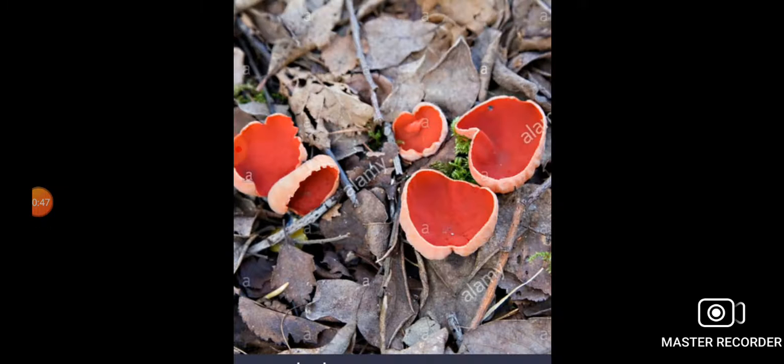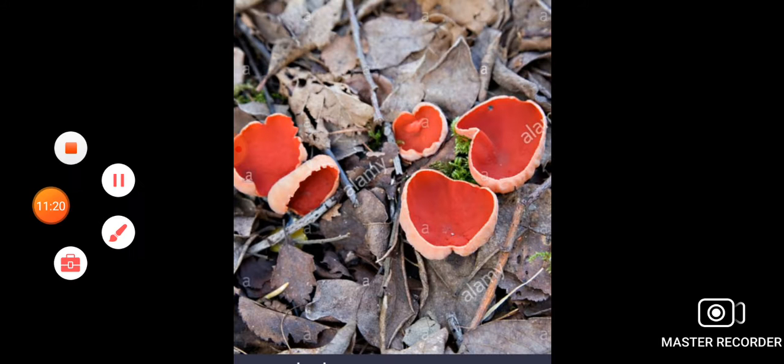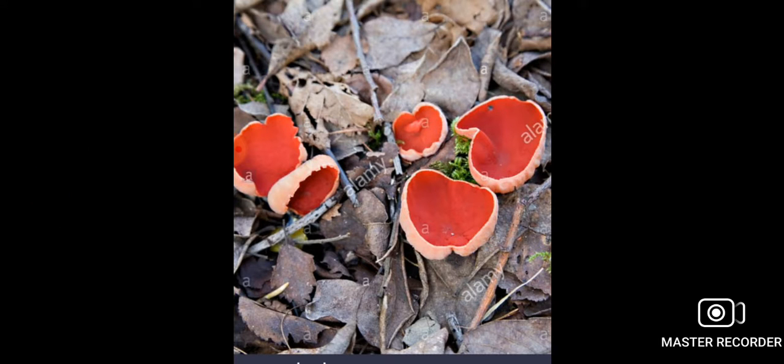You can see here some of the ascocarps. These are ascocarps of some kind of fungus. So how it looks like, you understood now? So this will have what? Asci or ascus in them. These are the fruiting bodies, and the vegetative hyphae will be growing through the rotting things. When they complete their life cycle or vegetative phase, they will produce this kind of fruiting bodies. And in these fruiting bodies, you will find what? Ascus, and in ascus you will have what? Ascospores.